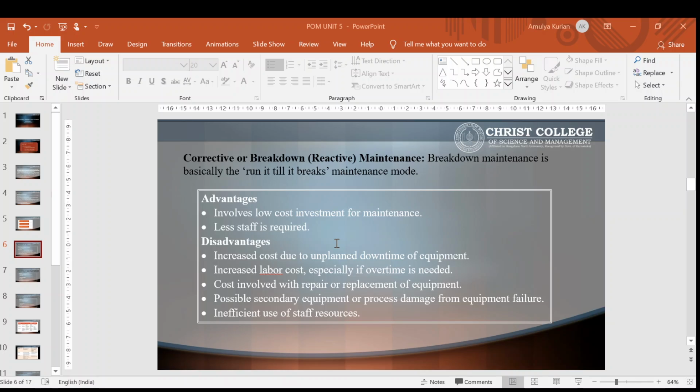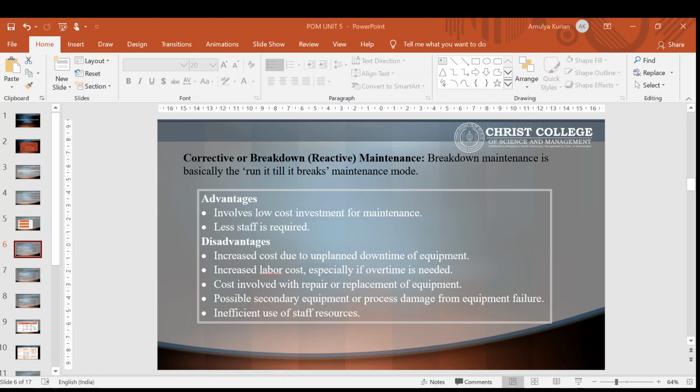Only when it malfunctions or it stops working, you will be maintaining it or taking care of it. An example of corrective or breakdown maintenance is repairs which are done. So, advantages and disadvantages. First one is it involves low cost investment for maintenance. Second one, less staff is required. We don't need any full-time people to take care of this maintenance.